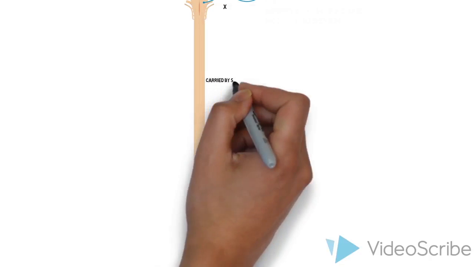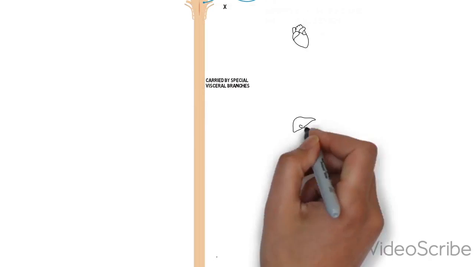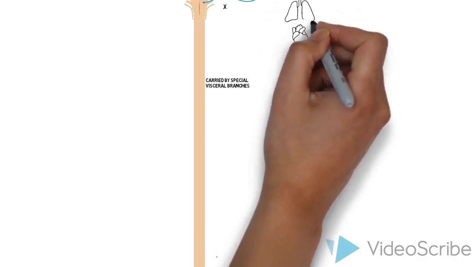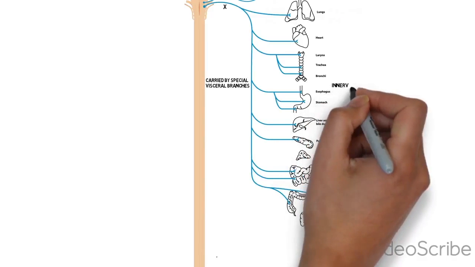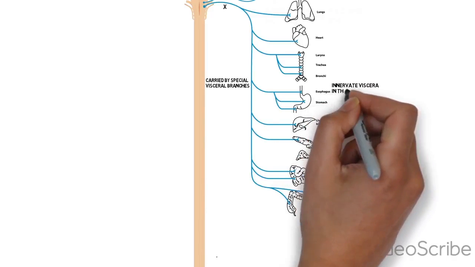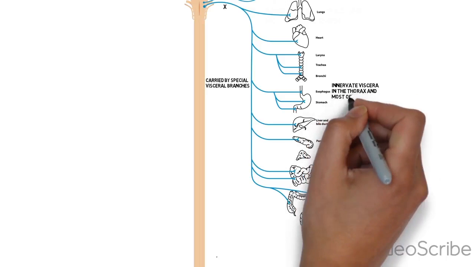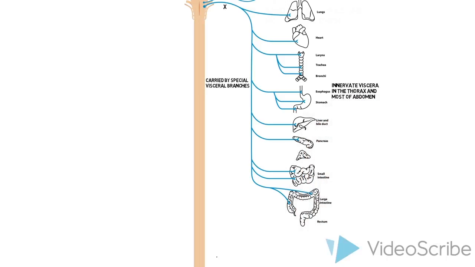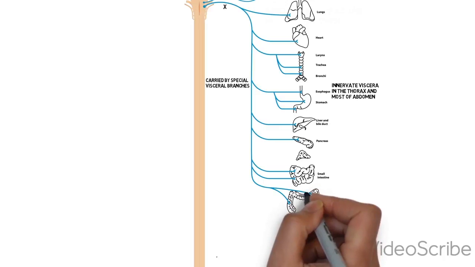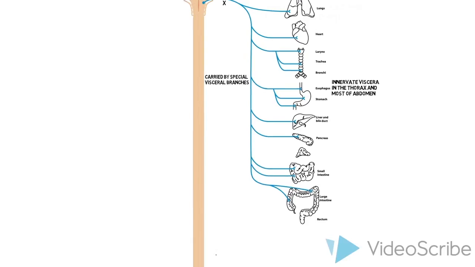Preganglionic visceral motor fibers carried in cranial nerve 10 leave the nerve in special visceral branches that innervate viscera in the neck, thorax, and most of the abdomen. These nerves synapse with the enteric nervous system in the walls of the gut, or with postganglionic neurons in ganglia associated directly with the organ. Vagal innervation to the gut ends just prior to the left colic flexure.